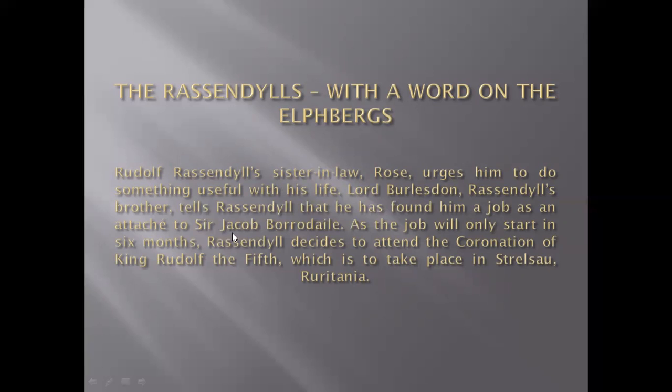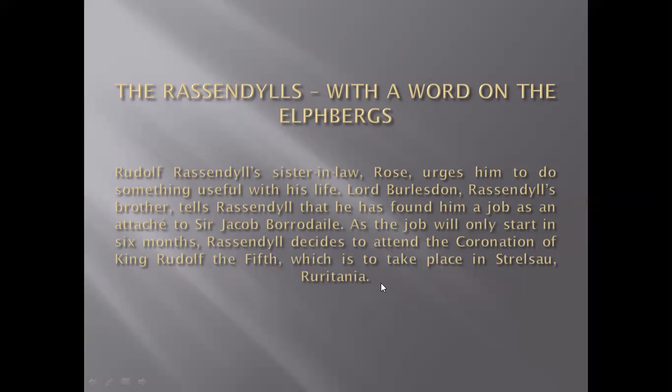Who was Sir Jacob Borrodaile? He was an eminent English figure who was supposed to hold an embassy somewhere in Europe, and Lady Burlesdon insists Rudolf go as an attaché, as staff with Sir Jacob, in order to begin his career. As the job will only start in six months, Rassendyll decides to attend the coronation of King Rudolf V, which is to take place in Strelsau, Ruritania.